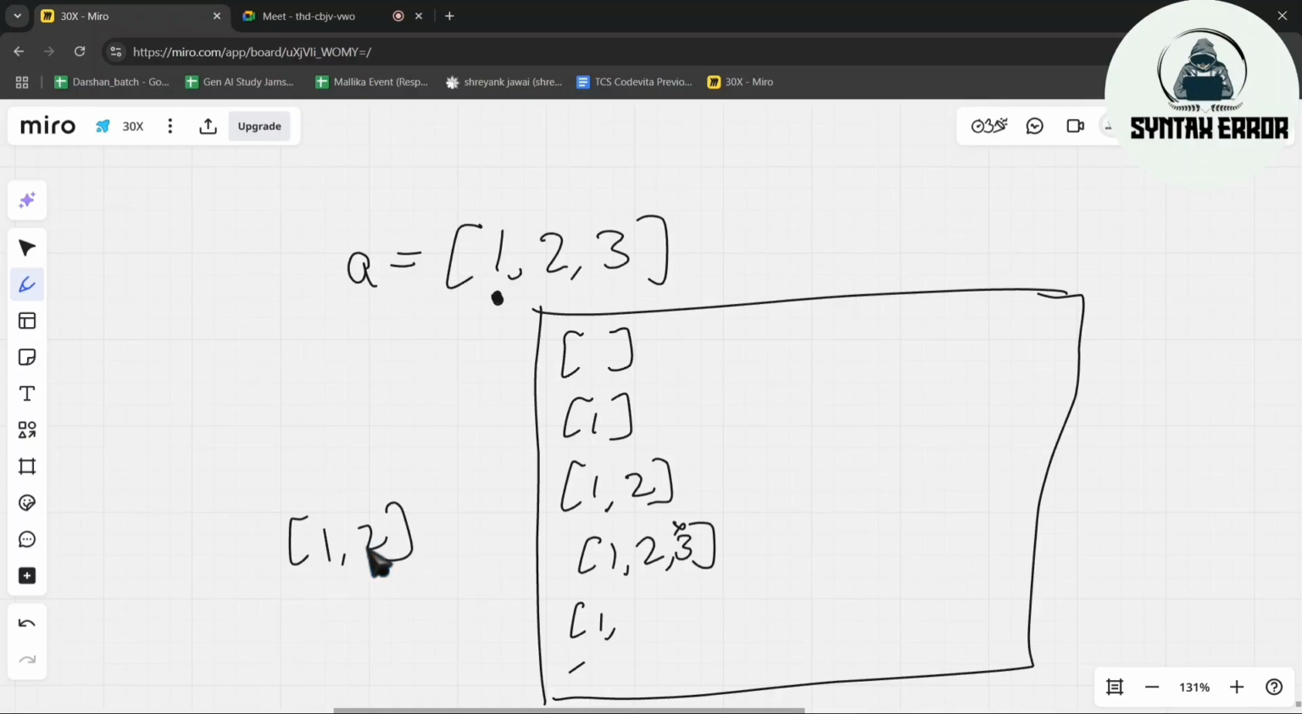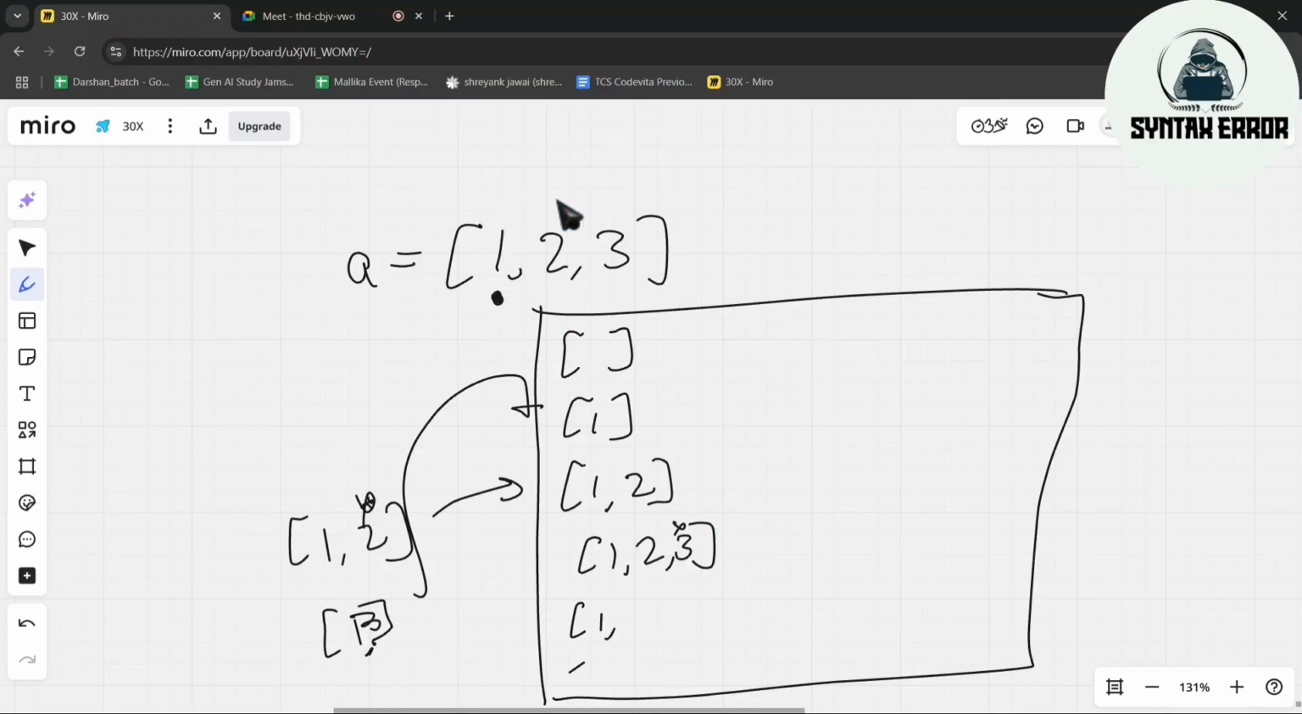When we write 1, 2, we already have that, right? In our solution, we can't have duplicates. So 1 and 2, this combination is already over. Next, we will remove 2. When we remove 2, we have only 1. Again, this 1 we already have in our answer here. At that time, we will remove 2, we will add 3.